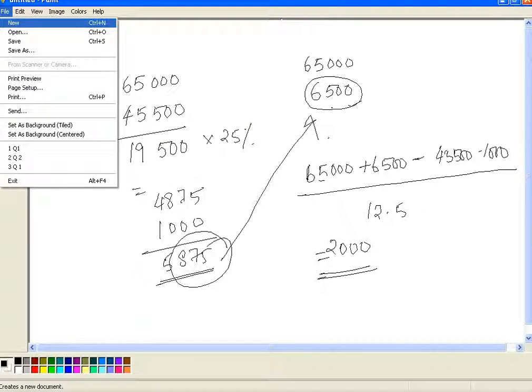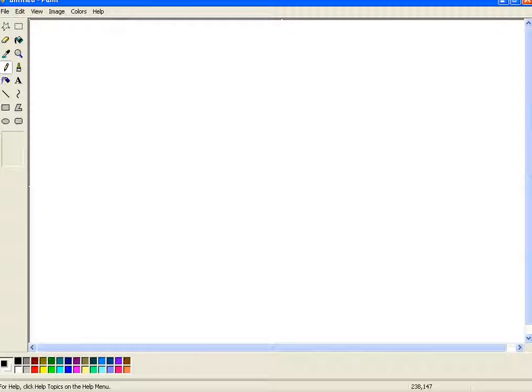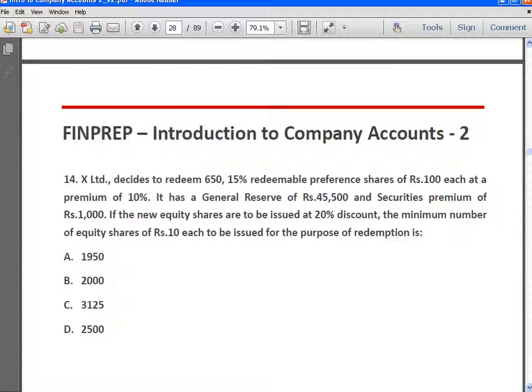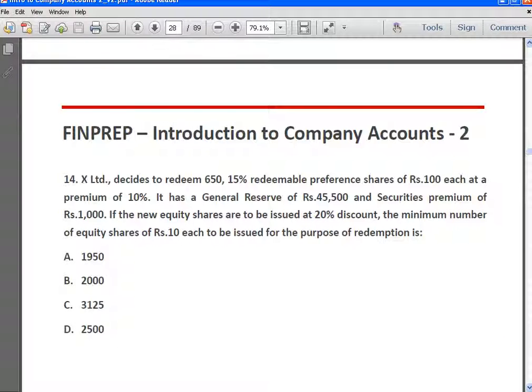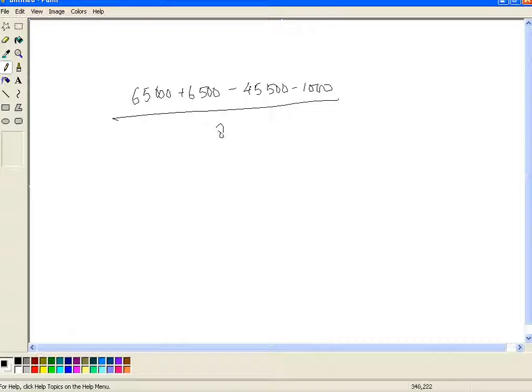So here again we have to follow the same approach, because here the shares are being issued at a discount, and hence the existing securities premium is only 1000 rupees, and it's obviously not sufficient to cover the premium on redemption. Hence the number of equity shares to be issued will be 65,000 plus 6,500 minus the existing reserves minus 1000, divided by the issue price. The issue price is 8 rupees. Okay, so it is 71,500 minus 46,500 divided by 8, which is